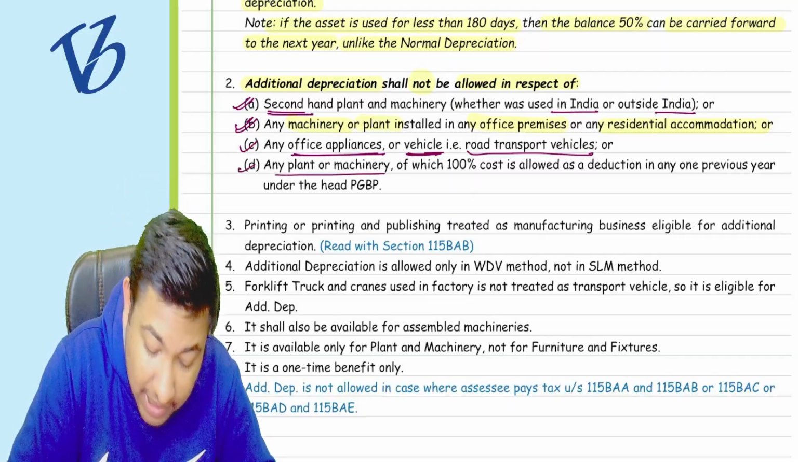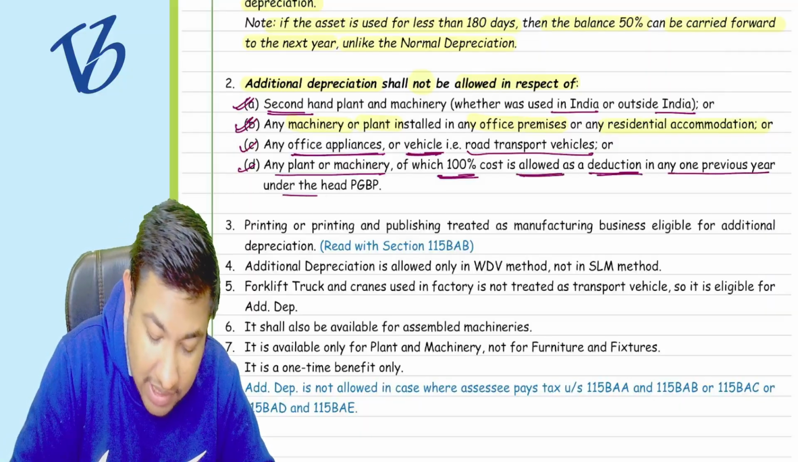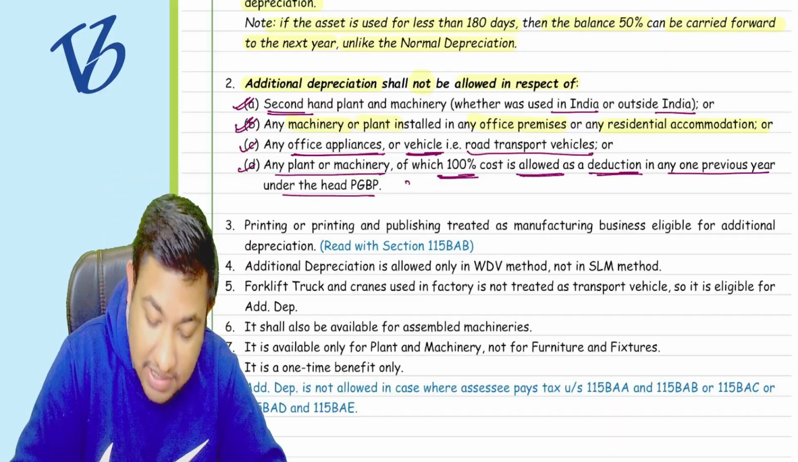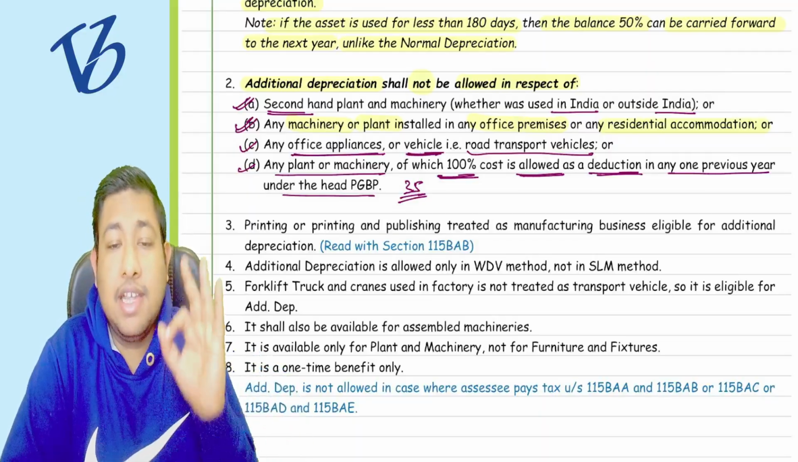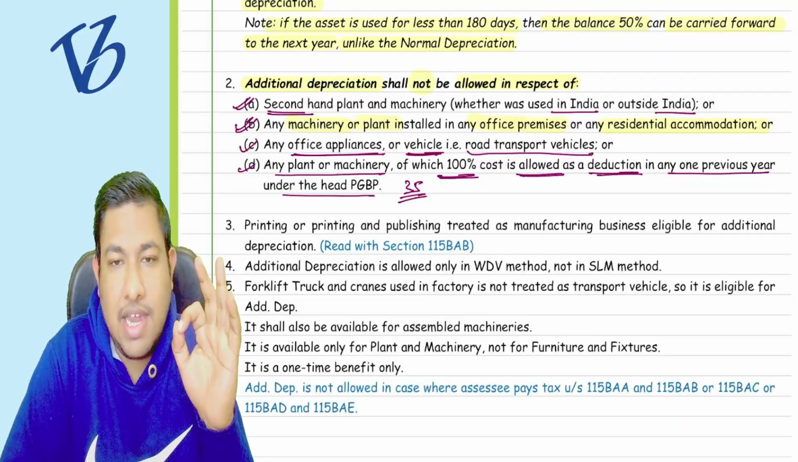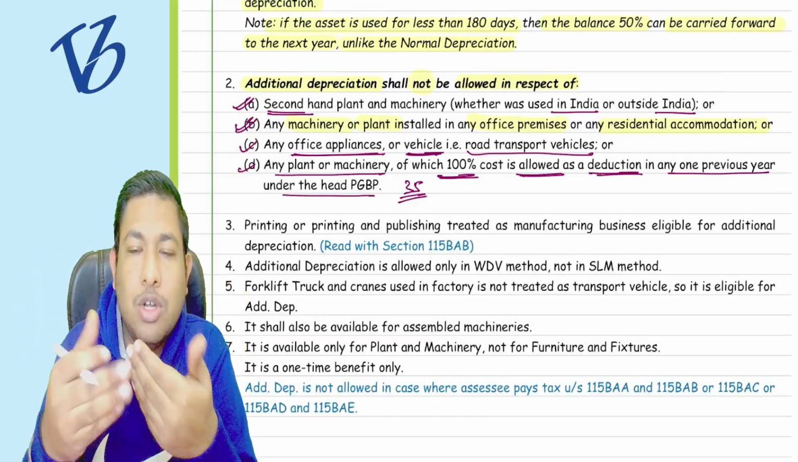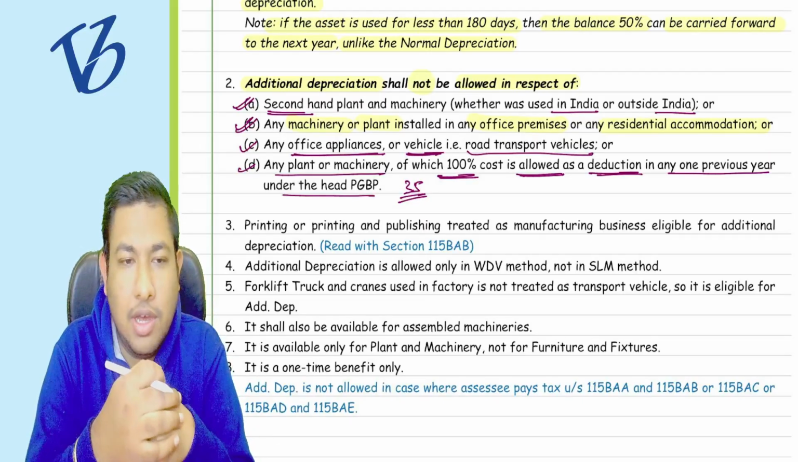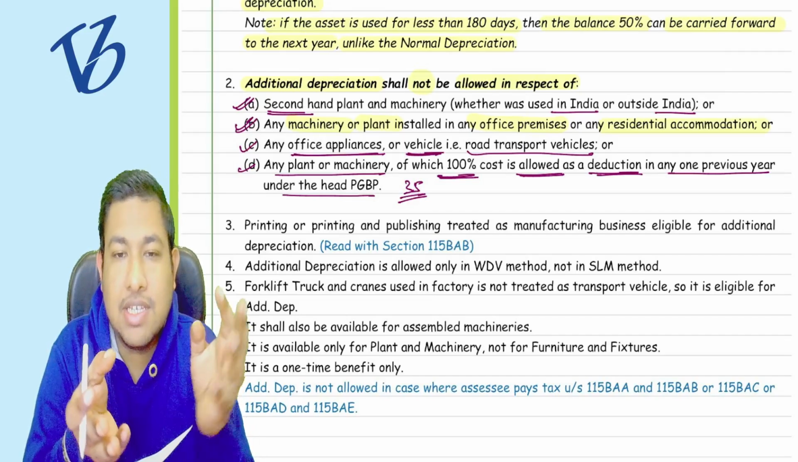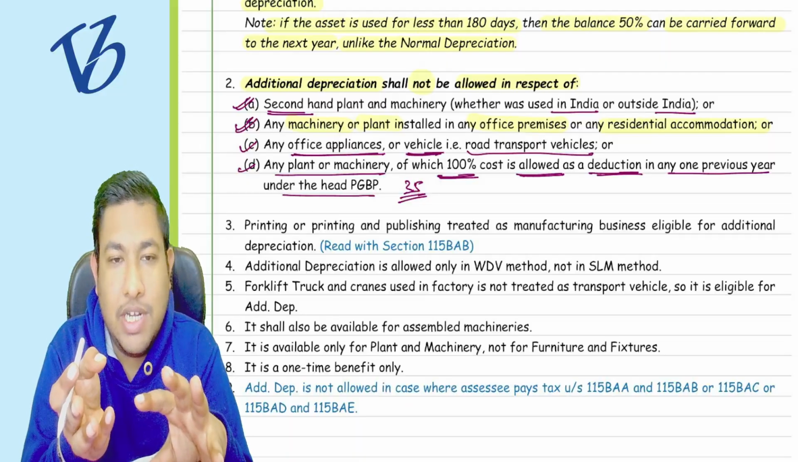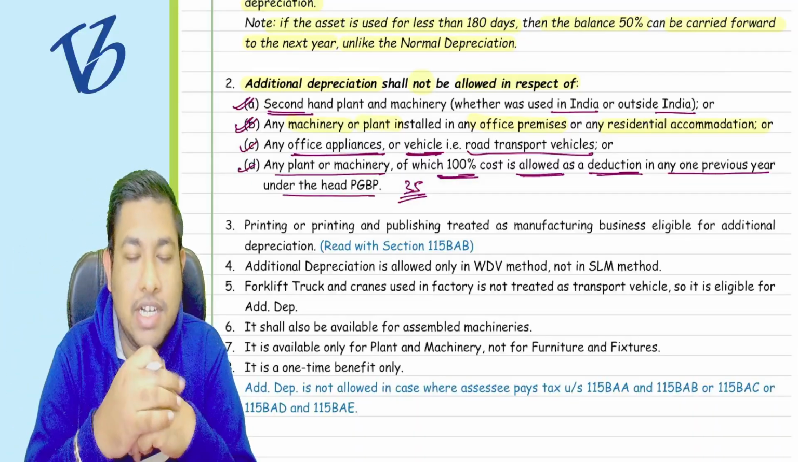Now, any plant or machinery to which 100% cost is allowed as deduction in any previous year under the head PGBP, there will be a section number 35. There will be a section that you will read in the PGBP in the later stage, called section number 35, which says that if you are incurring expenditure on these items, it is going to be scientific research. Okay, if your business is doing scientific research and you have done certain capital expenditure, suppose purchase of plant and machinery, there in section number 35 you will get the 100% deduction of the cost.